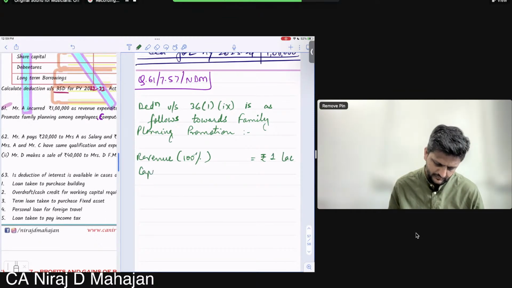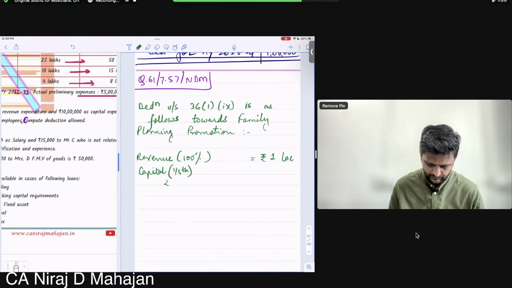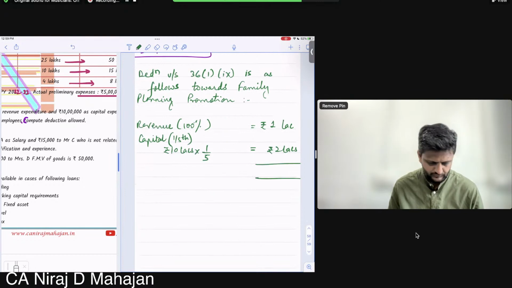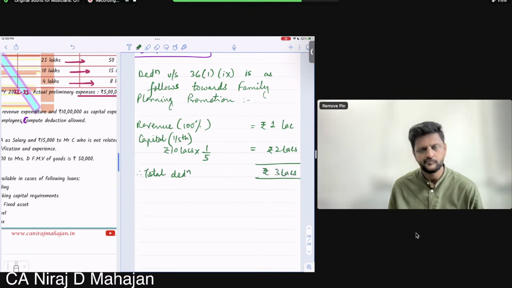Capital, 1/5. I'm doing the calculation. The total reduction is rupees 3 lakhs.